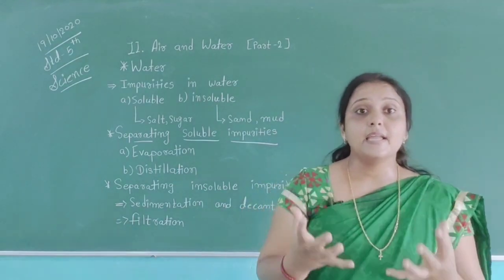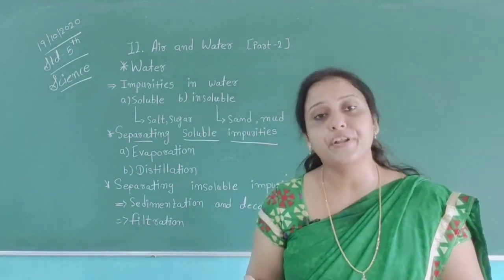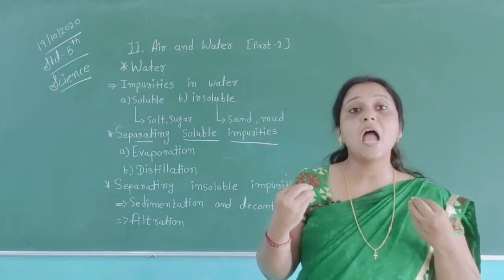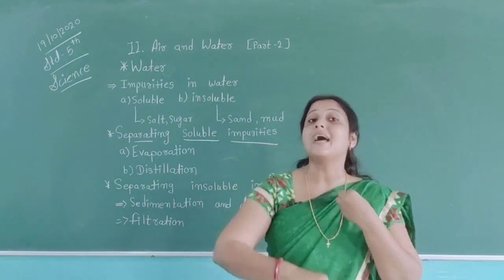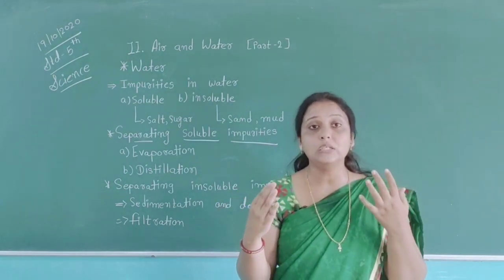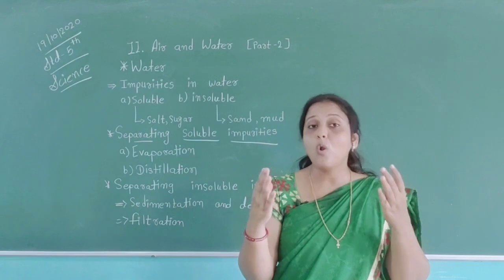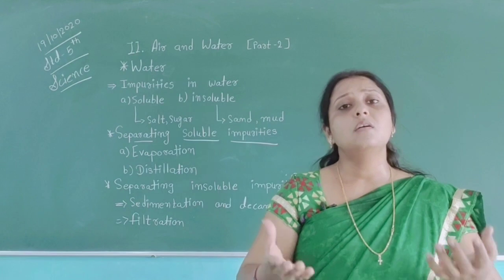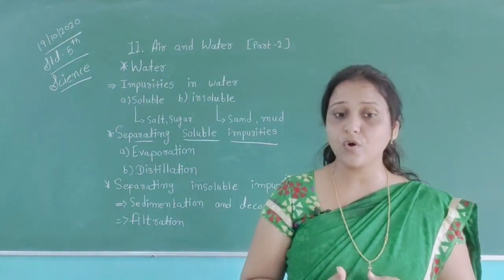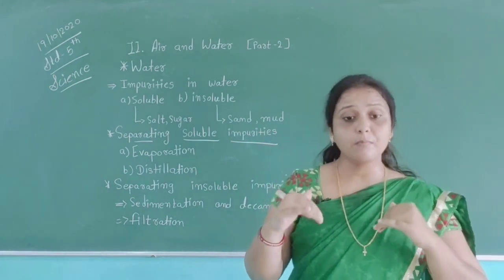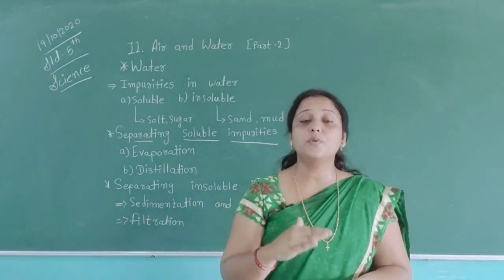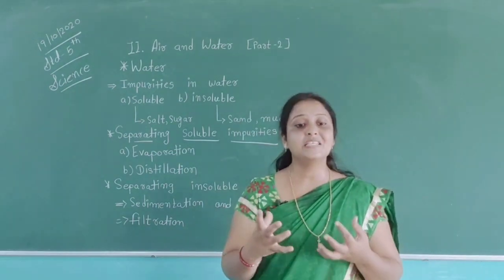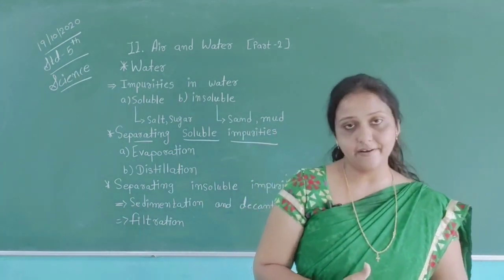In this method, insoluble impurities which are heavier than water are allowed to settle downside. As we all know, the sand always settles downside of the water of the river. Why? Because the sand is heavier compared to water. So by using this, the insoluble impurities can settle downside. Clear water can be obtained on top, which is poured into another container.